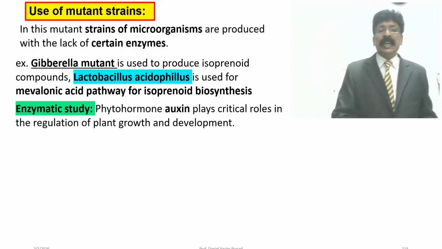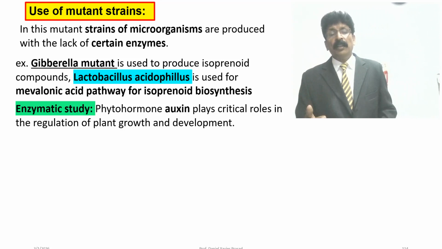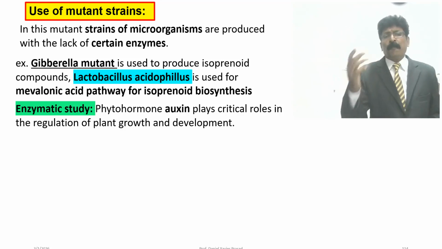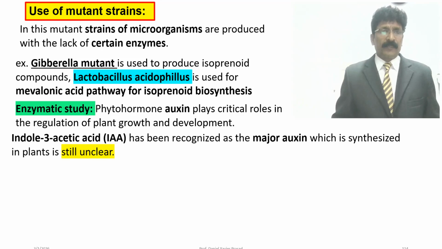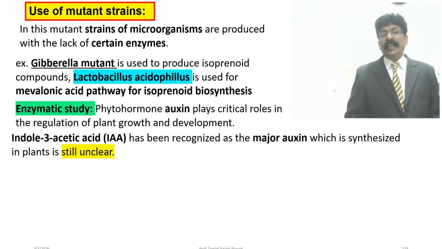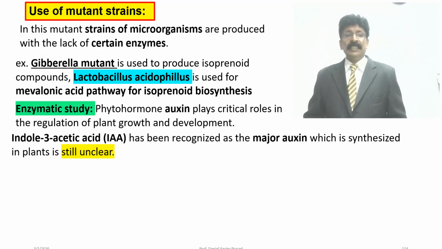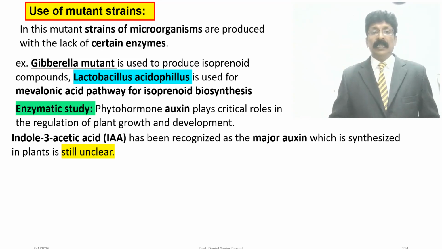Enzymatic study: the phytohormone auxin plays a critical role in the regulation of plant growth and development. Indole-3-acetic acid, IAA, has been recognized as a major auxin, but how it is synthesized in the plant is still unclear.